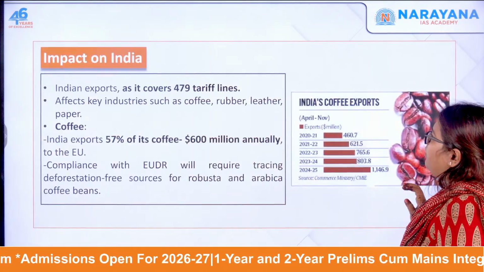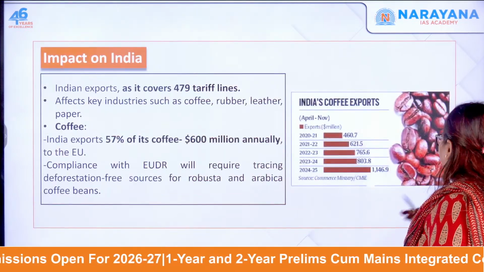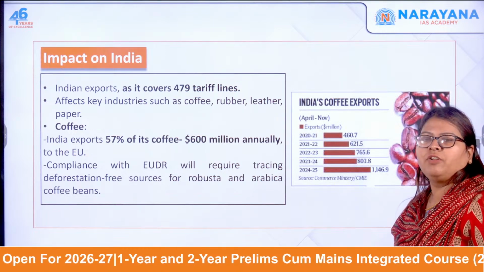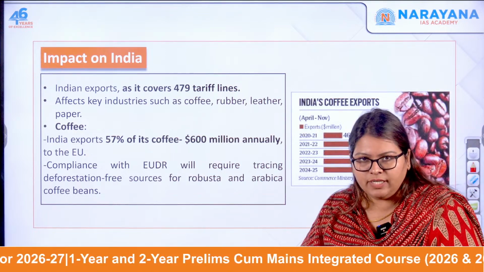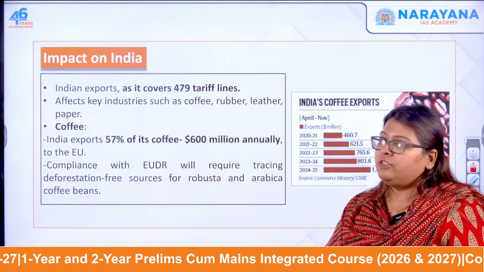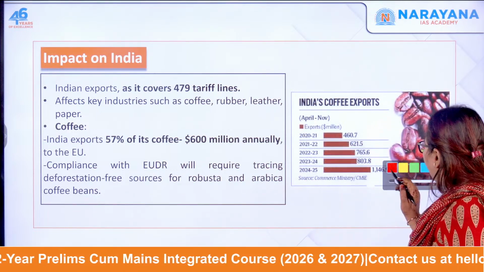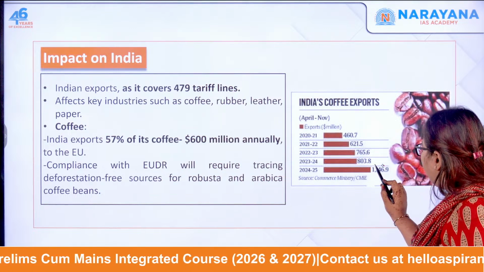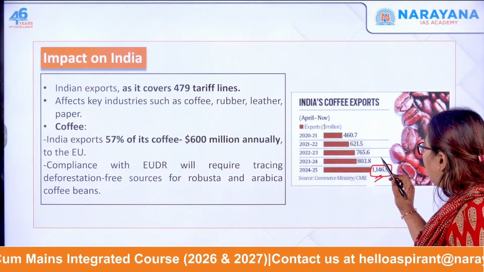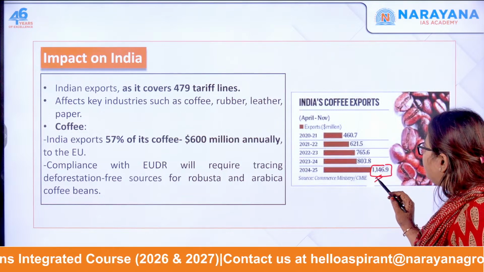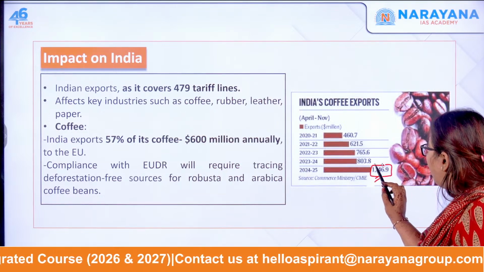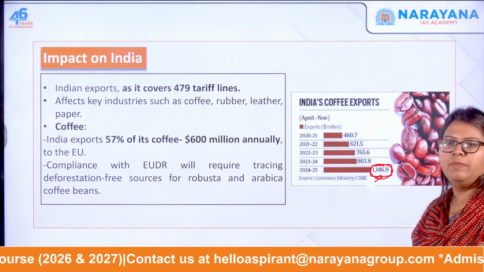Now, moving forward, what can be the impact on India? I told you, right? Most of the coffee that is produced in India is exported. Out of the total exports, in 2024-2025, the exports of coffee amounted to $1,146.9 million.